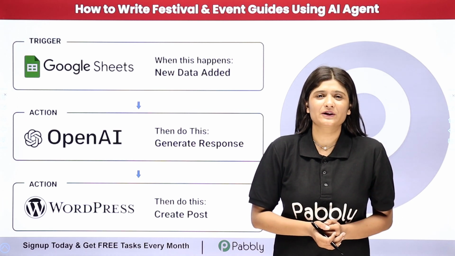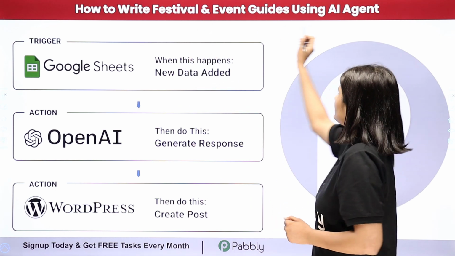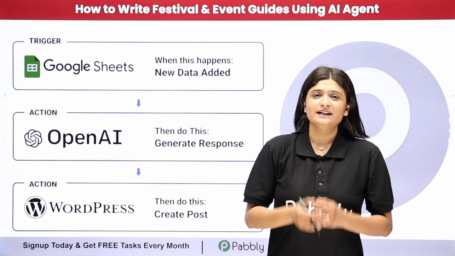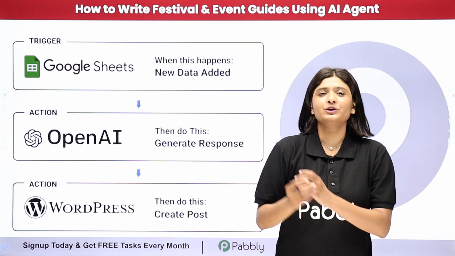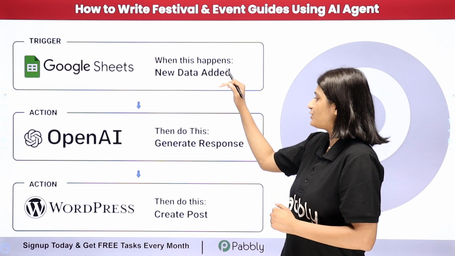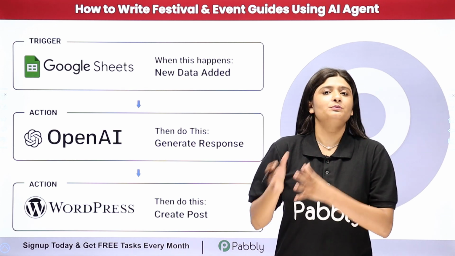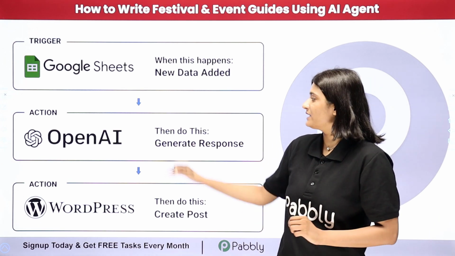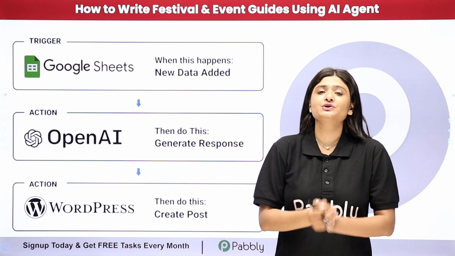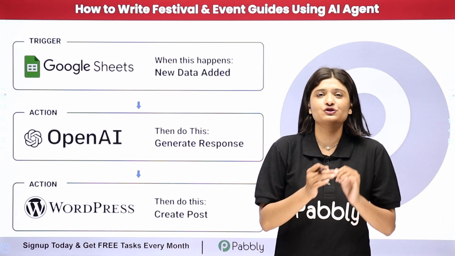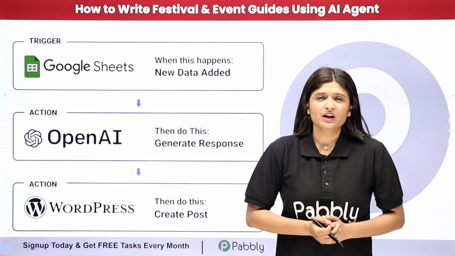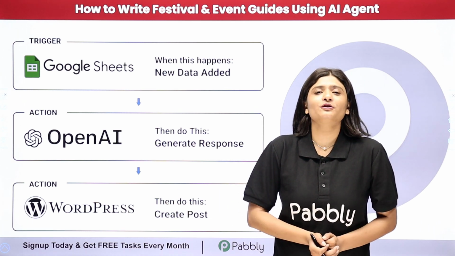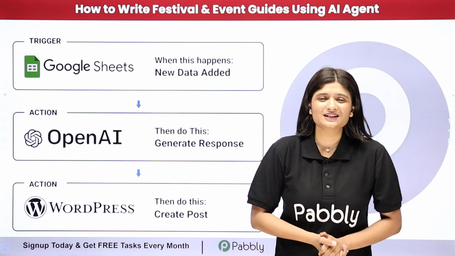In this video, we are going to learn how to write festival and event guides using AI agent. So let's suppose I'm a blog writer and I want that whenever I add a new blog title in my Google Sheet spreadsheet, the response of the blog should be automatically generated with the help of AI agent. Here I'm going to use my AI agent as OpenAI and it should be automatically created as a blog on my WordPress. Now doing this manually will consume a lot of time, so I'm going to completely automate this process,